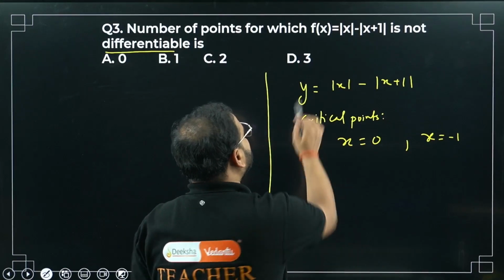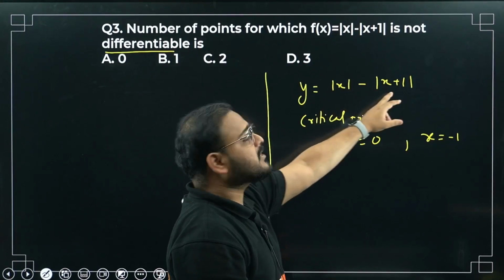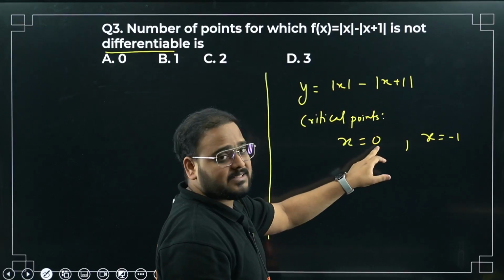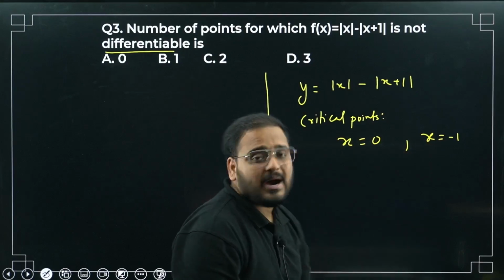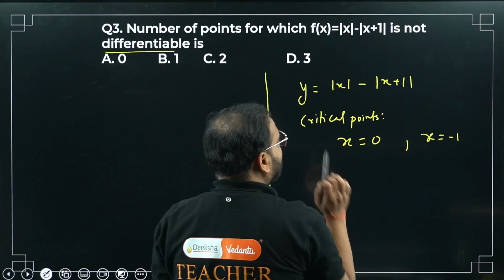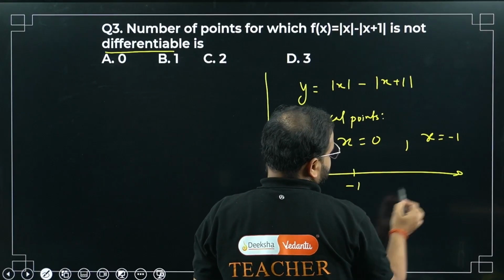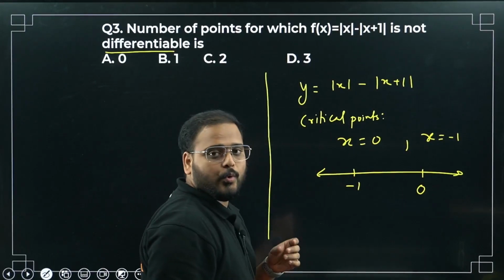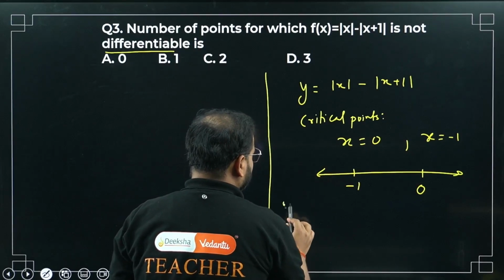How are you equating, sir? Because we are making y 0, we are making this y 0. How can this be 0? 0 minus 0. So take this, mod x equals 0 means x is 0. For this, mod x plus 1 equal to 0 means x equals minus 1. These are the critical points. Now draw this on the number line: minus 1, 0. Simple. Now define this function y.